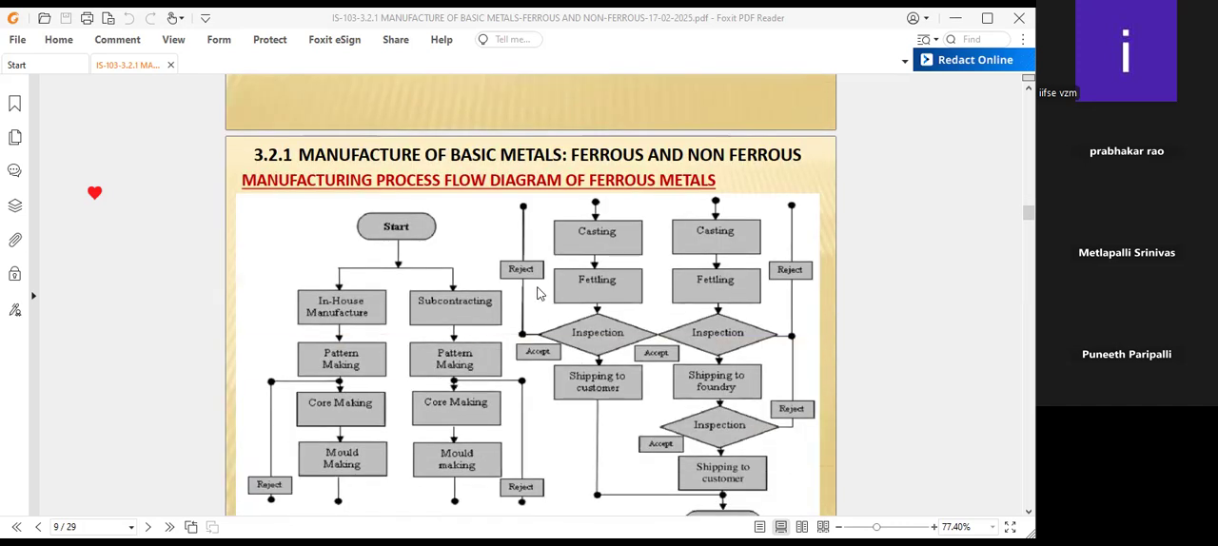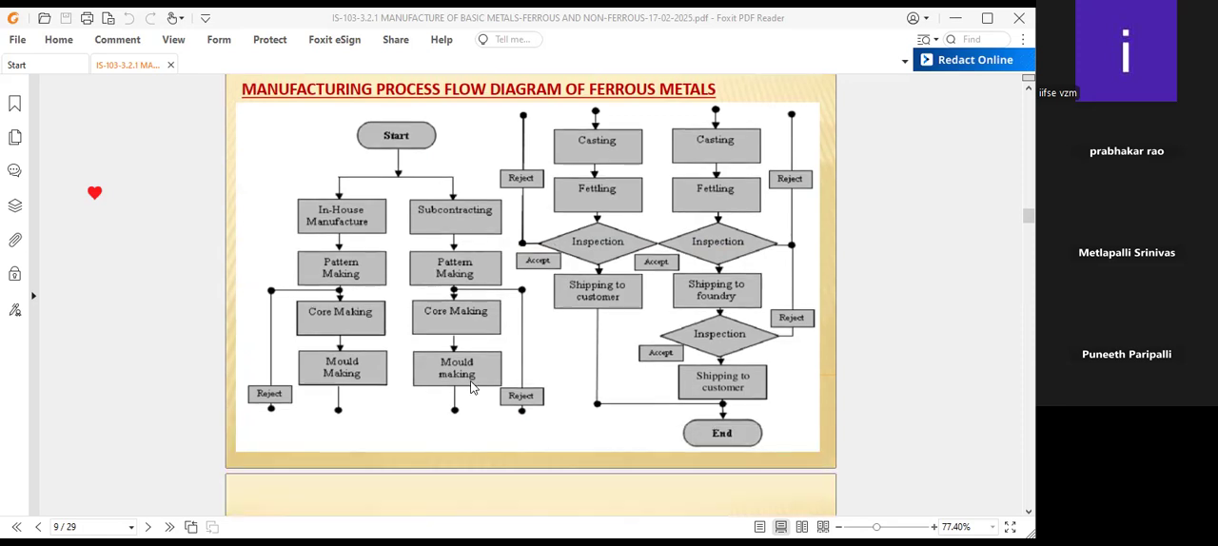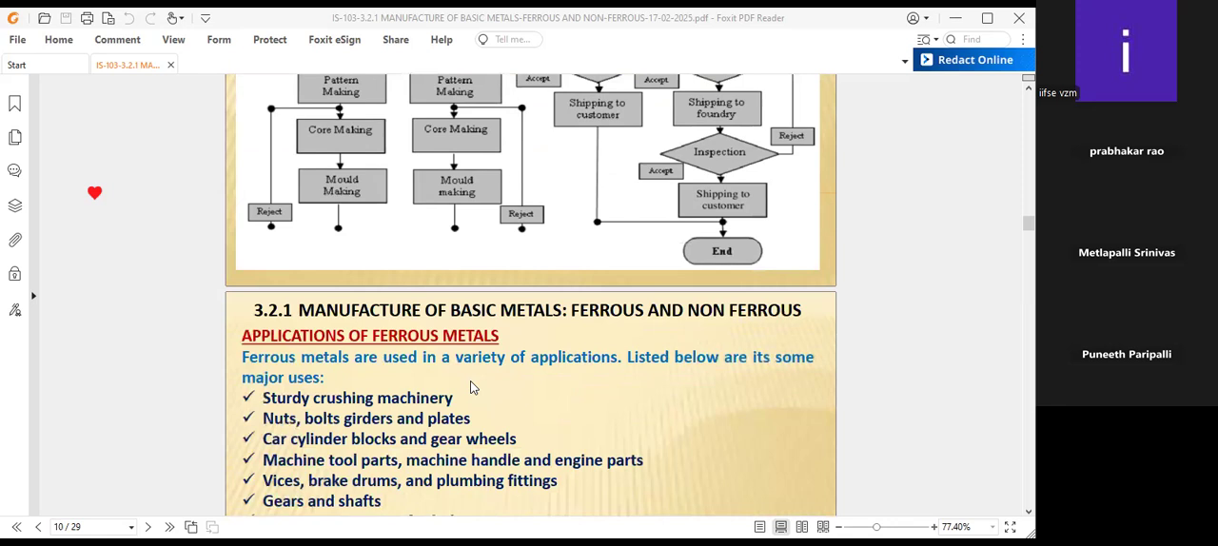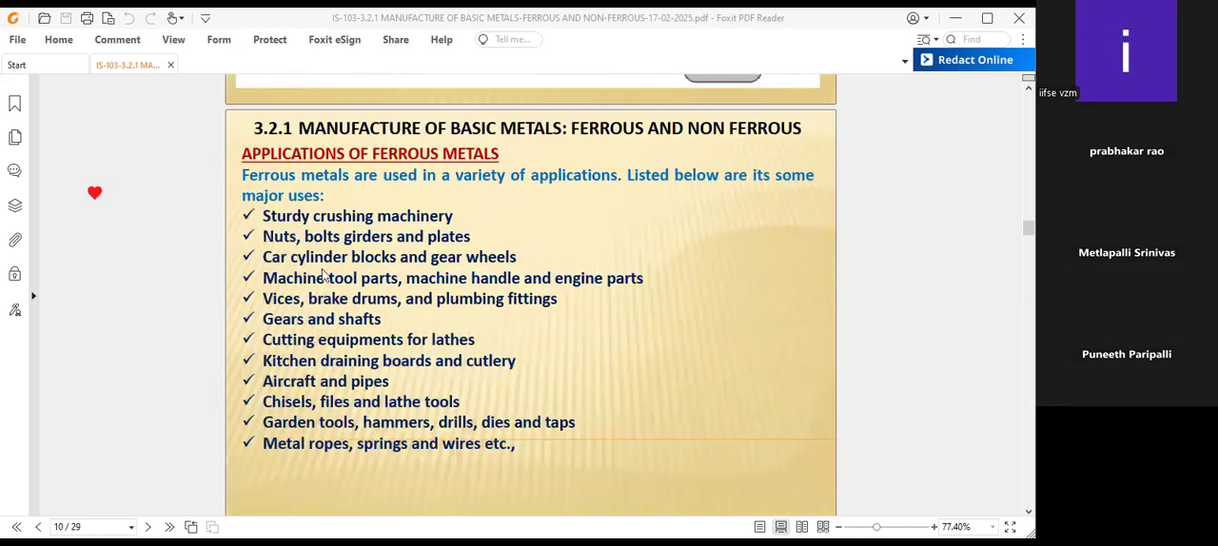This is one of the typical diagrams we discuss about the manufacture of the ferrous materials, the process diagram. There are various metals. This is one of the process diagrams. Now go to the applications. Uses are also there. Ferrous metals are used in a variety of applications